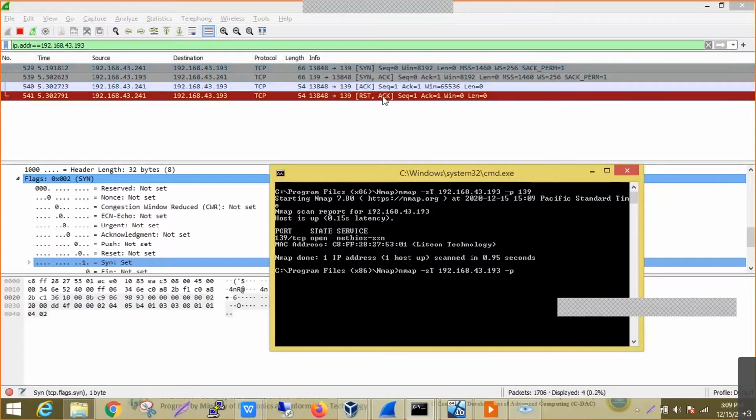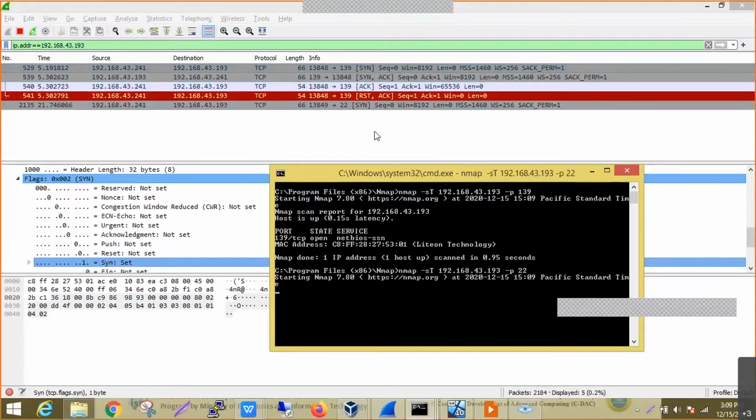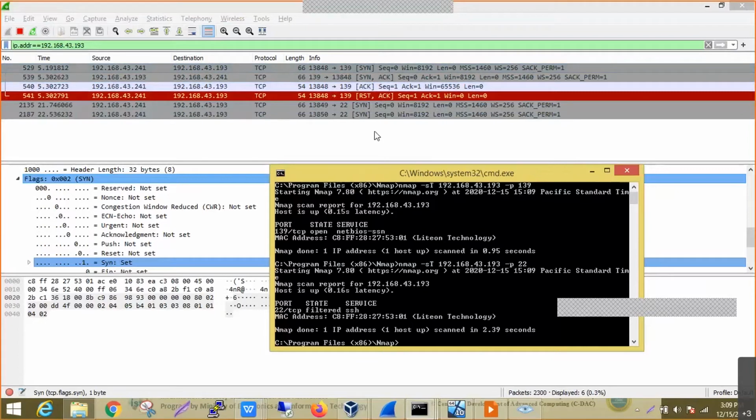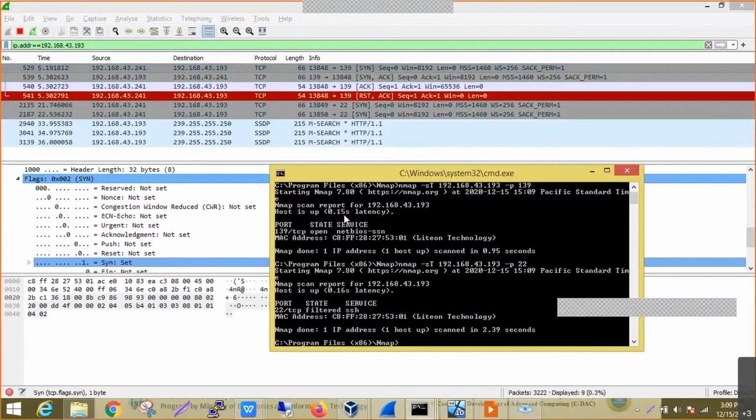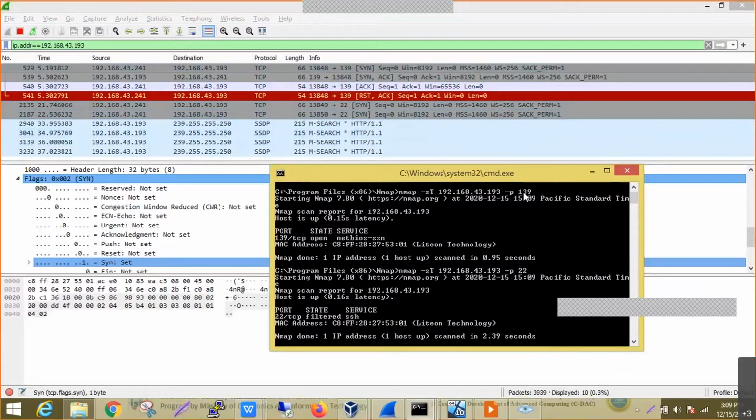Now we'll check another port which is not open, let's say port number 22. Now we can see this particular port is shown as filtered. It may be a service that is not available or is behind a security device, and we are not getting any output from this command. Whereas for the open port, we directly got SYN, SYN-ACK and ACK, and the reset packet was sent directly to close the connection.